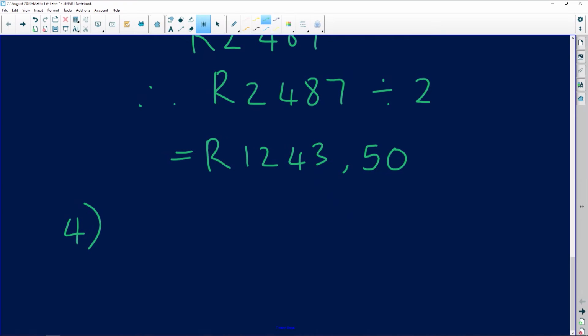Okay? The next question says to us, calculate all the monthly deductions. So now that we know what her monthly deductions are, we're going to add them all together. Let's go add her monthly deductions. The first one that we know of is the 28 Rand for the union. So that's 28 Rand for the union.